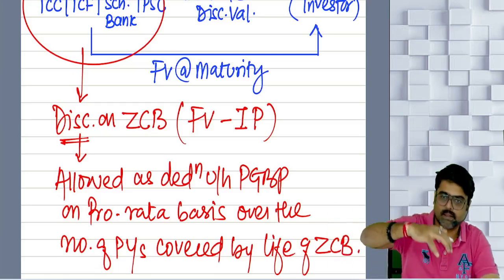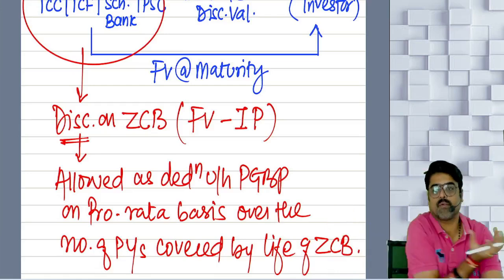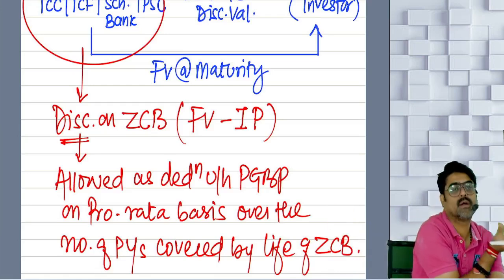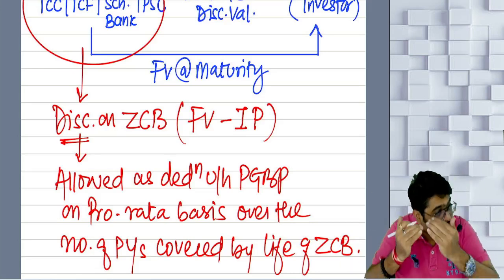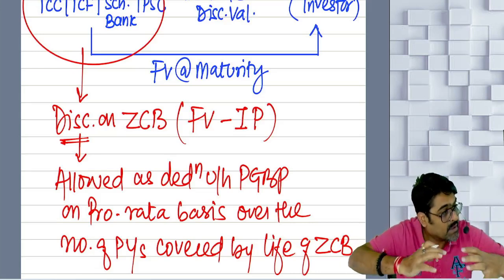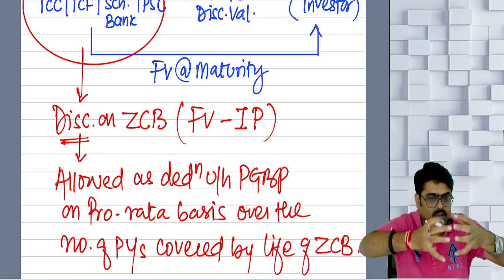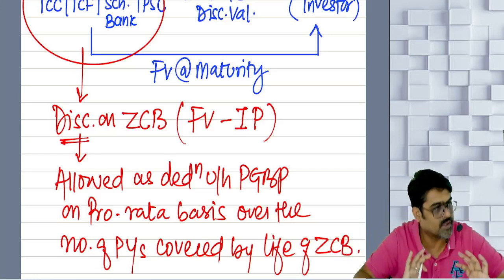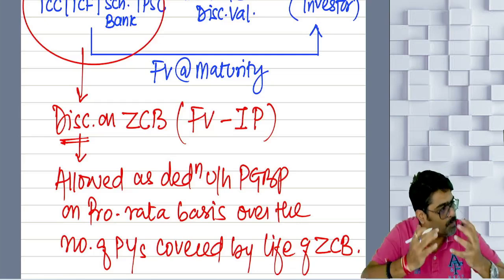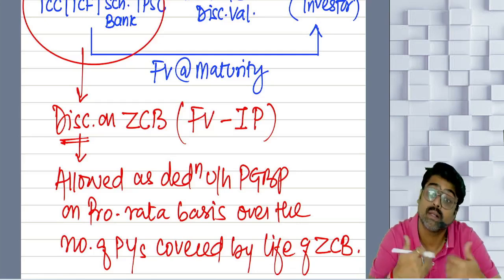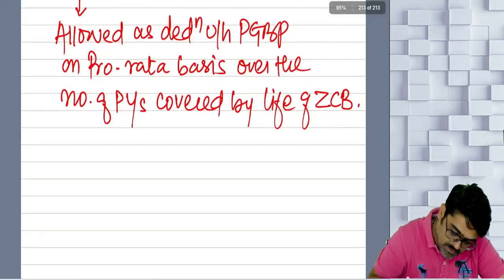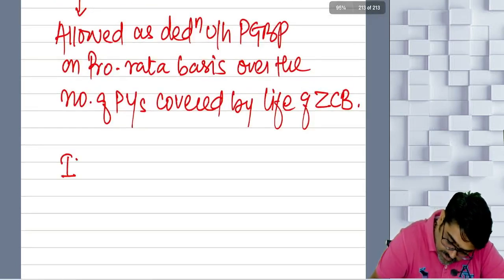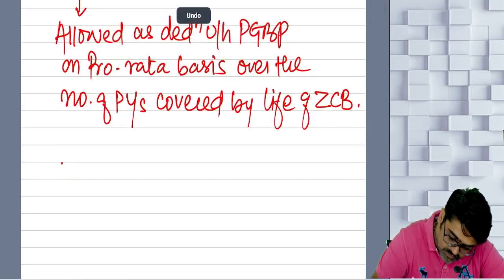So that entire discount is not given for 1 year, the year of issue. That discount is not given for the year of maturity. That discount is given for the life of the bond. So for this much life, total this much discount is given. So spread this discount over the life of the bond. Yes or no? For example, let's say date of issue, okay, no?